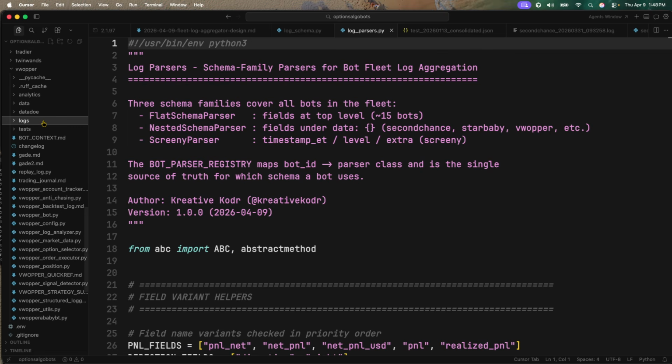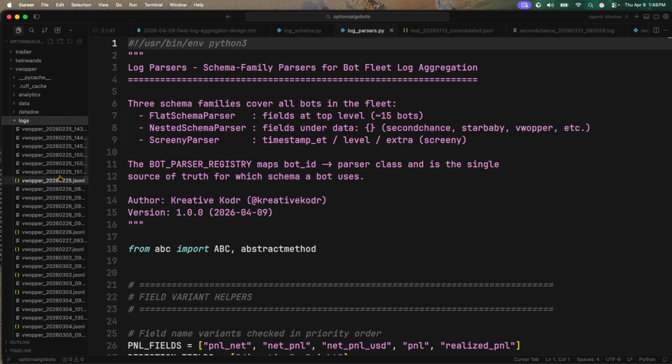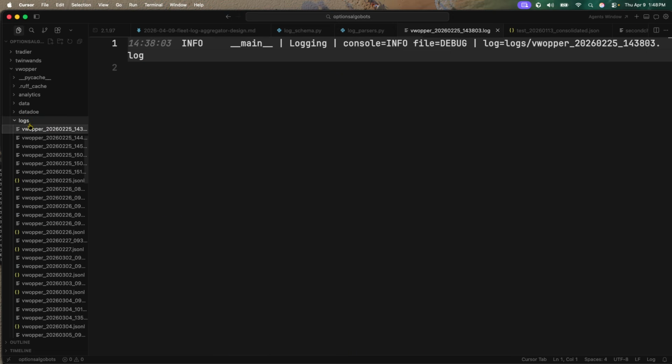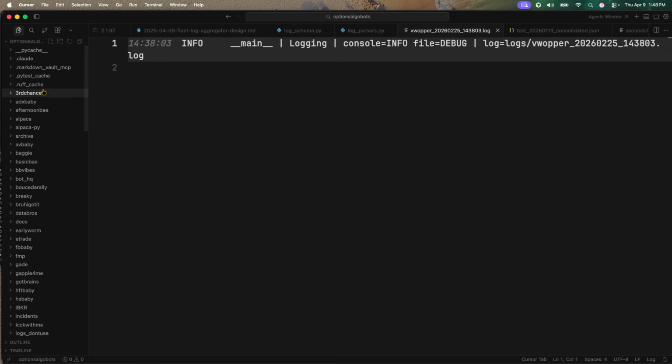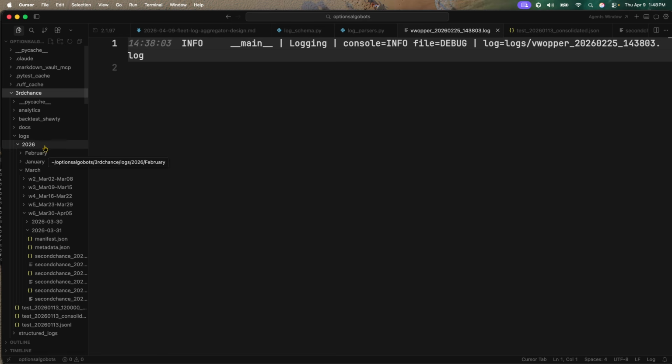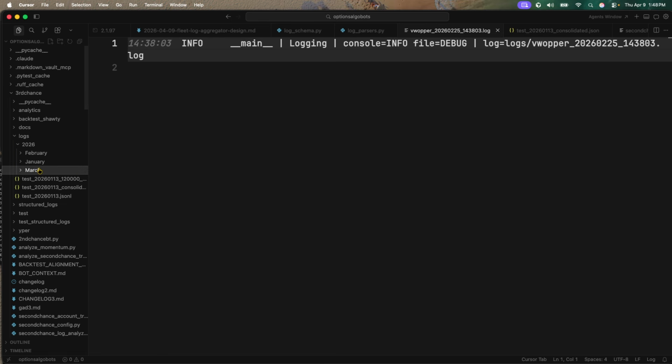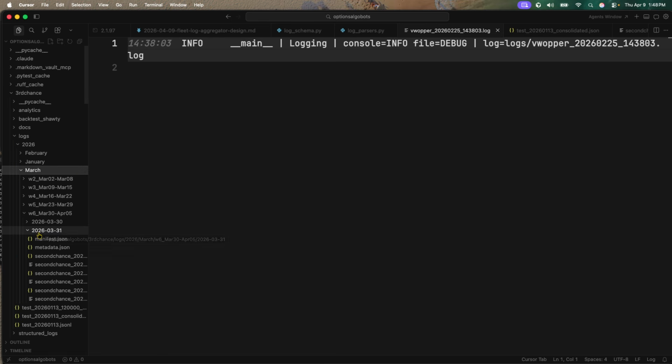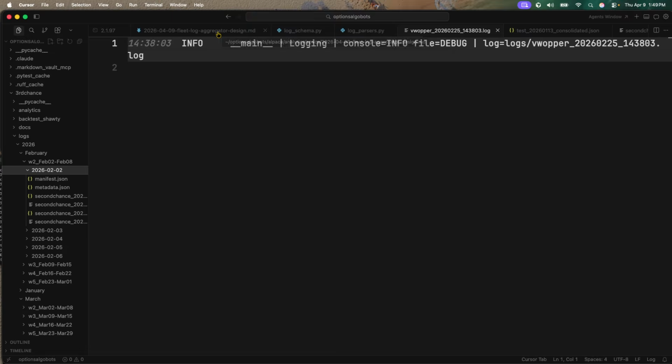There's some logs that are nested, right? This one is going to be the flat one because all the logs are sitting on top. Let me show you an example of a nested one. A nested one would be second chance. Reason being, you see here, and I kind of like the nested ones a little bit better because it's a lot more organized, right? It's organized by the month, organized by the week, and even organized by the day. So those are my nested ones.